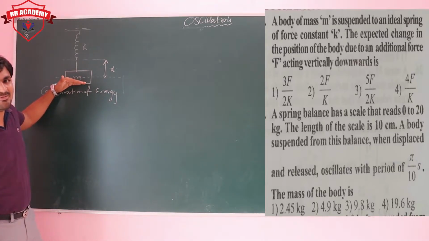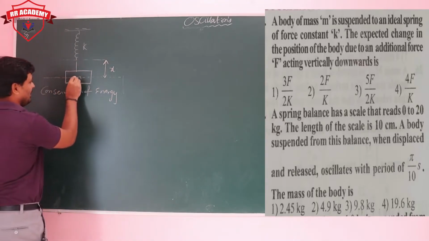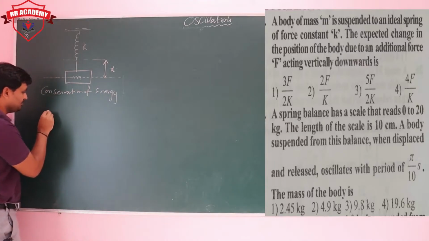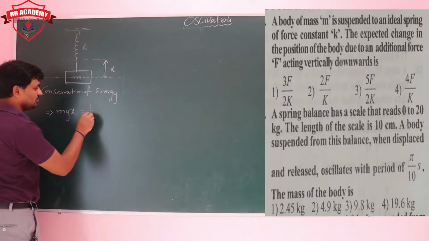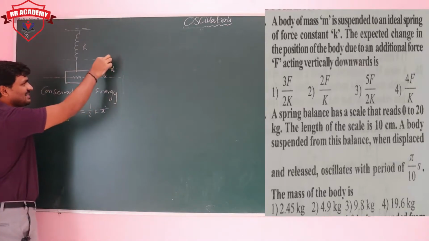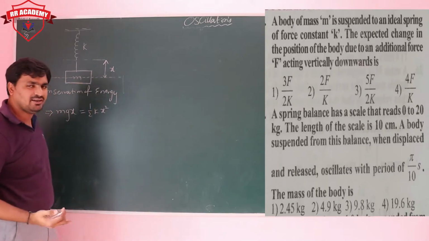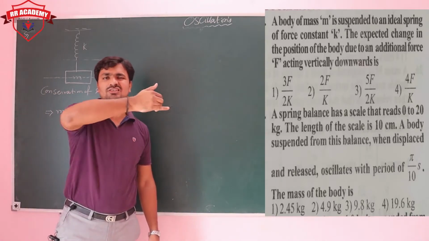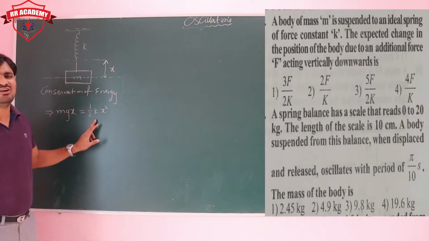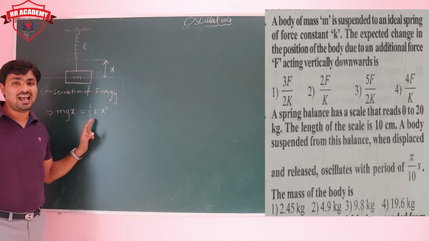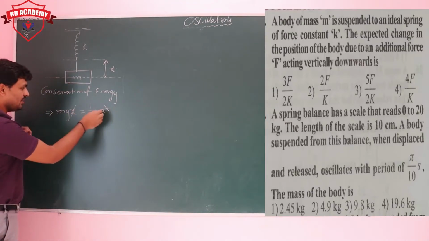This we can take as maximum. Now at this point, the gravitational potential energy is equal to the elastic potential energy. What is mgx? Mg and then the displacement x down. Mgx means force into displacement, the work done by the gravity, which is stored in the form of elastic potential energy.